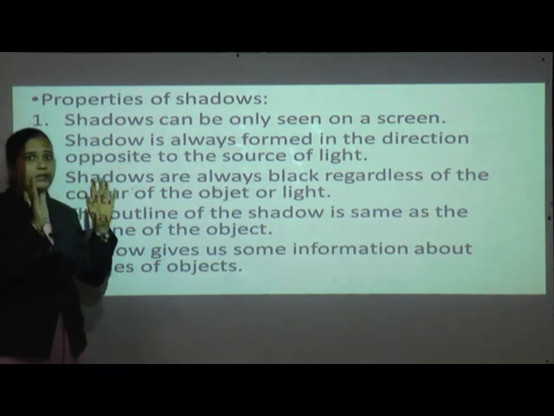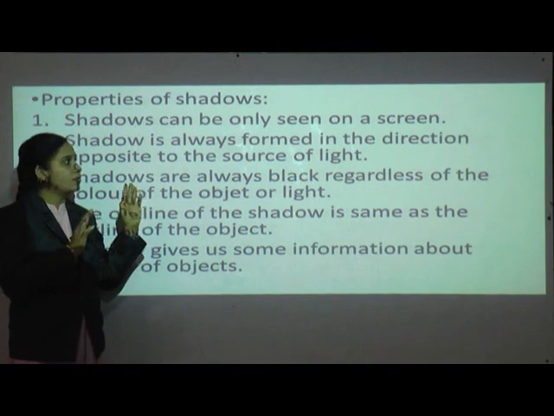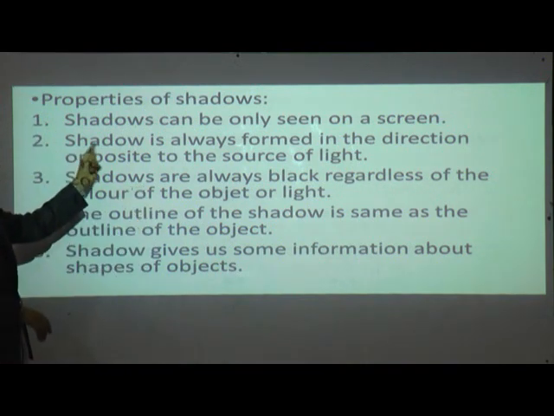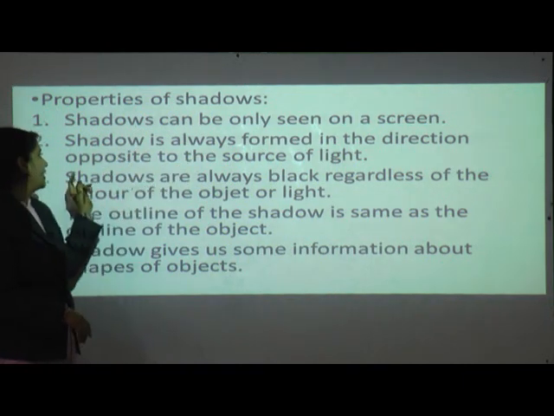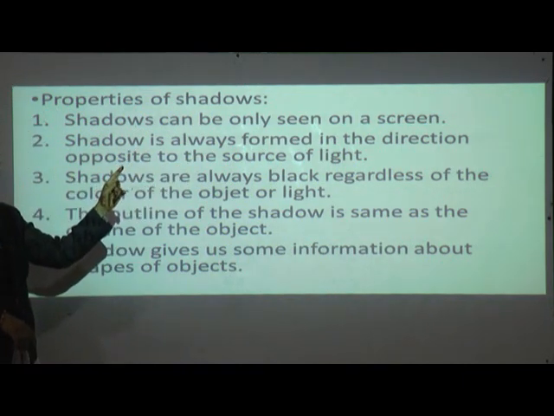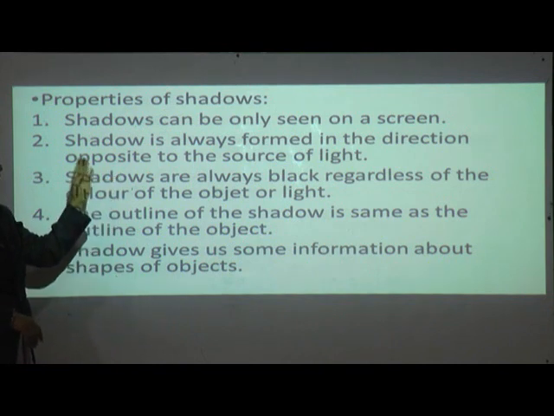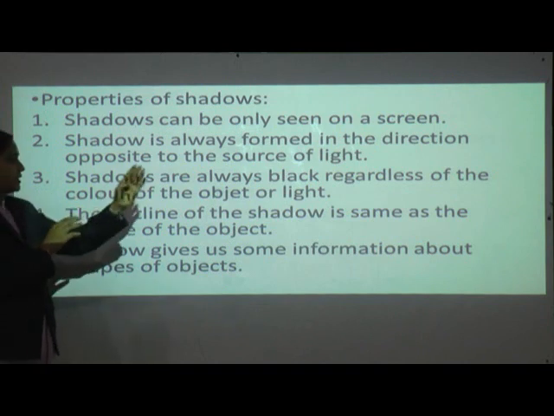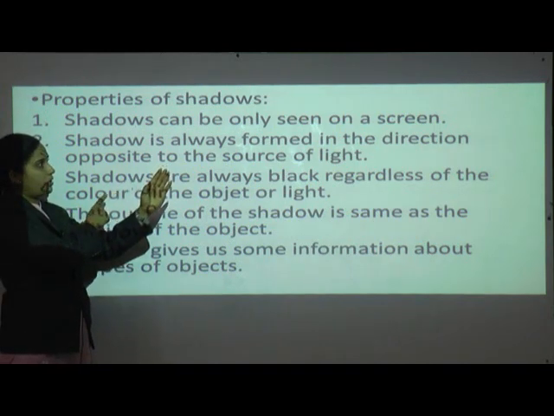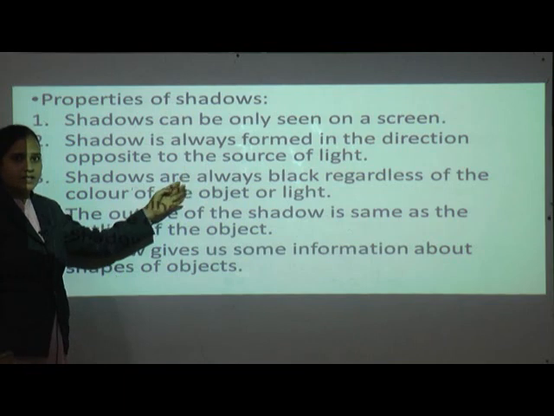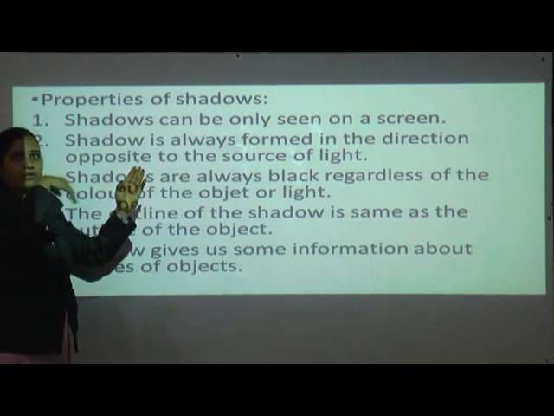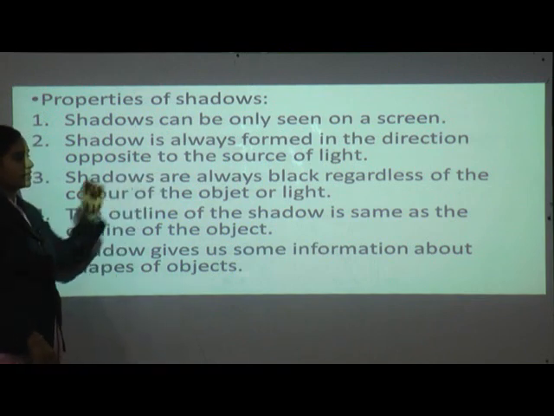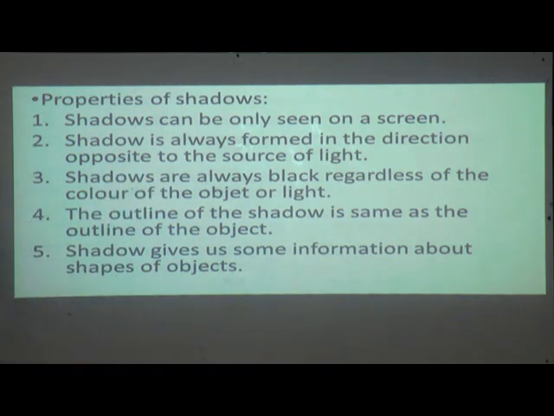Screen does not mean a theater, that type of screen. Screen means ground, building, like this. Okay. Now, a shadow is always formed in the direction opposite to the source of light. See here, this shadow can be seen only on the screen, and the source of light is in front of me. So the shadow is here on the screen, in the opposite direction of the light.